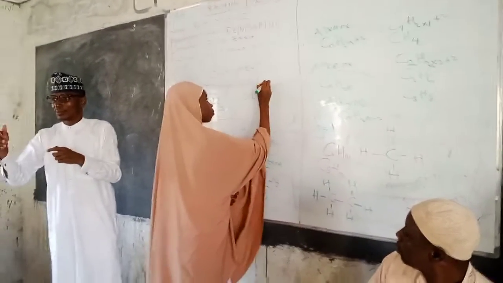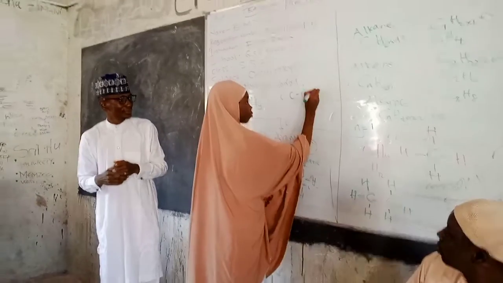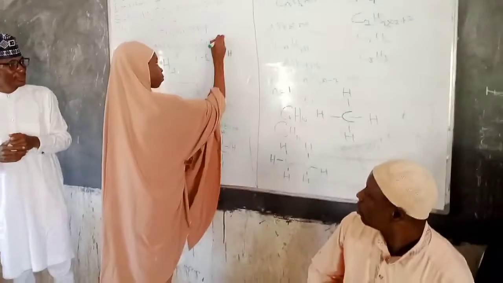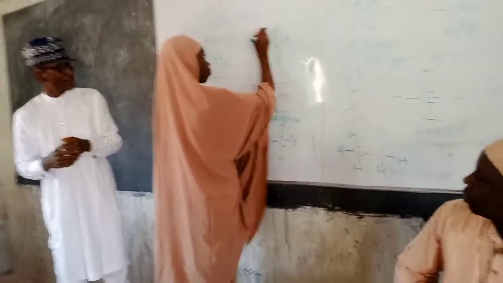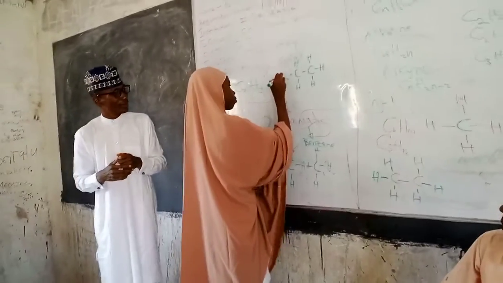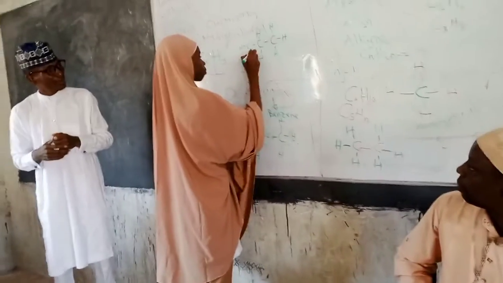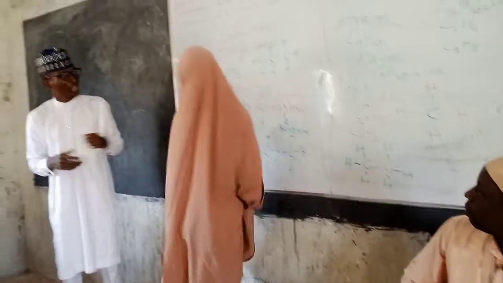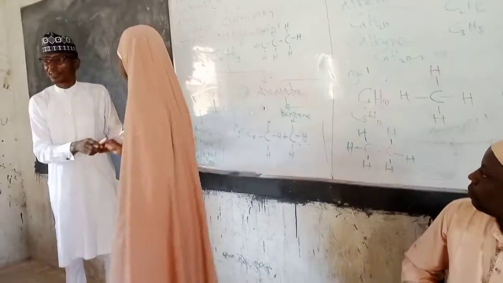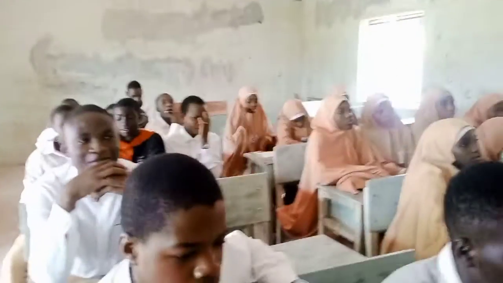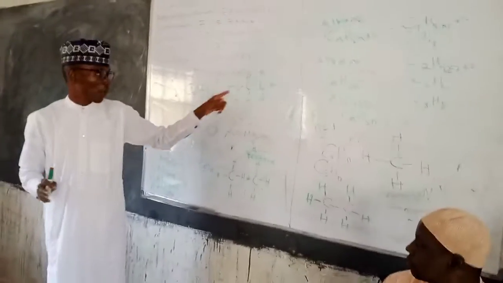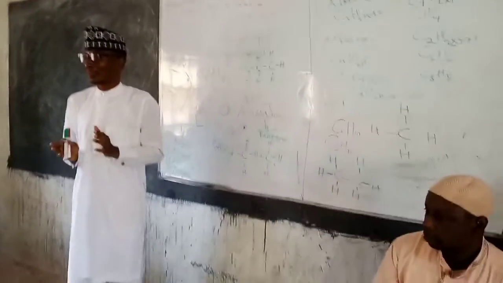But you have tried, actually. Okay, class, is it correct? Yes. Clap for her, please. Thank you very much. So we count the hydrogen before we conclude. 1, 2, 3, 4, 5, 6, 7, 8. It's correct, right? And the carbon is 3, it is complete, right? So clap for yourself.